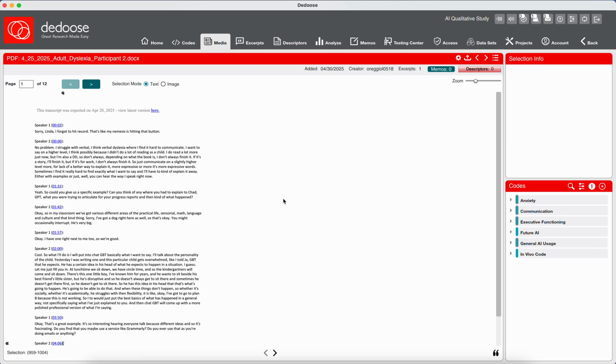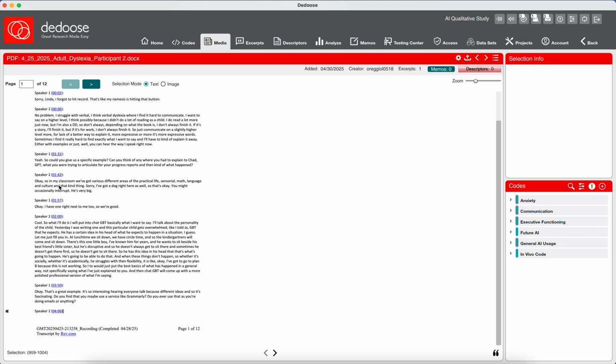If we look here, we're continuing this paragraph, and I've asked for a specific example where they had to explain to ChatGPT, and they were trying to articulate things. She's responding a little bit about what she does in her classroom, giving me some background on her student, and this is why I have the buckets, because this is not important to anything that I'm coding right now. So it doesn't belong in my buckets. So I'm going to skip down to this.